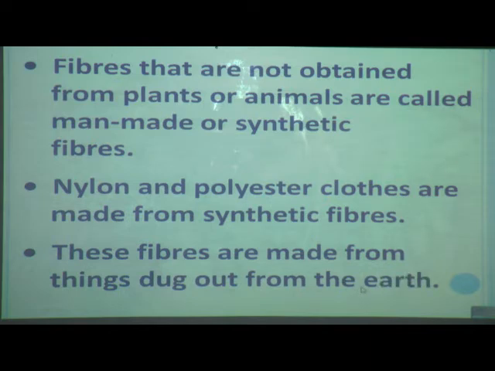In grade 3 science lesson we learned that some things we get by digging from the earth, like petroleum. From petroleum, plastics are formed, and from that plastic we get nylon fiber. So the examples of synthetic fibers are nylon and polyester.